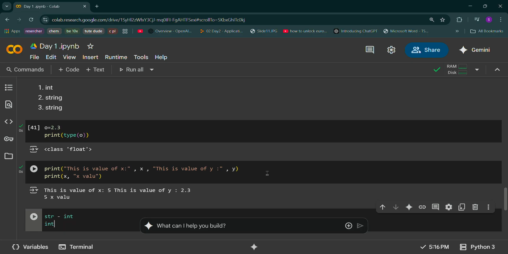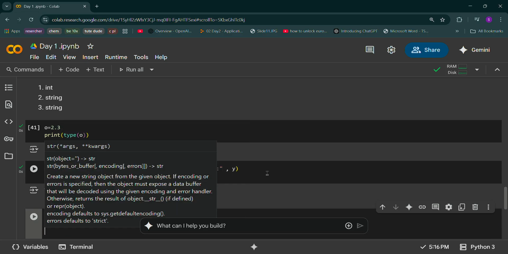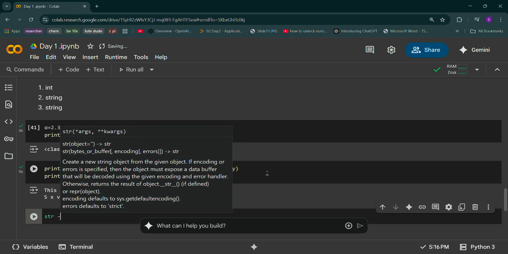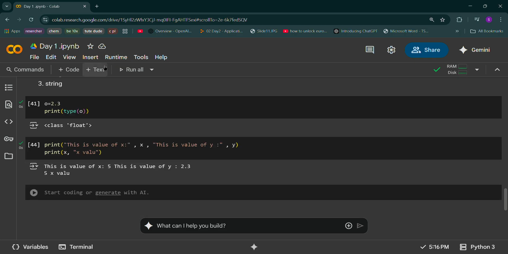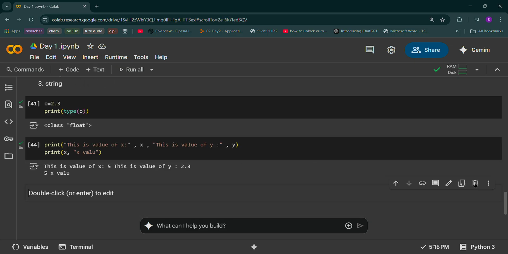Type here means data type, and conversion means we are converting one data type into another data type, like a string to an integer, an integer to a string, and other things.